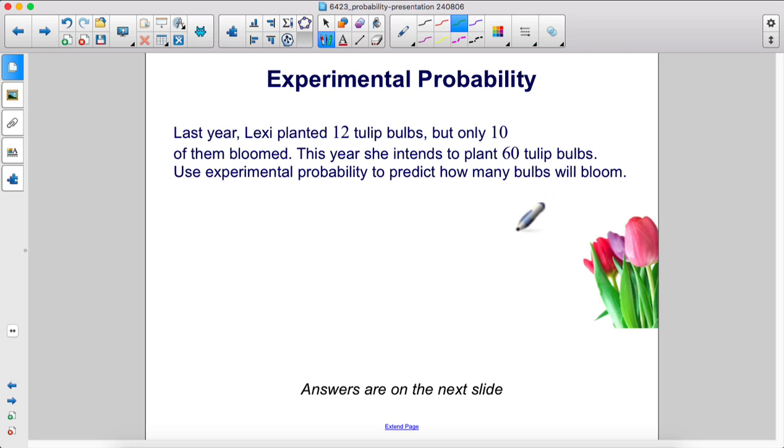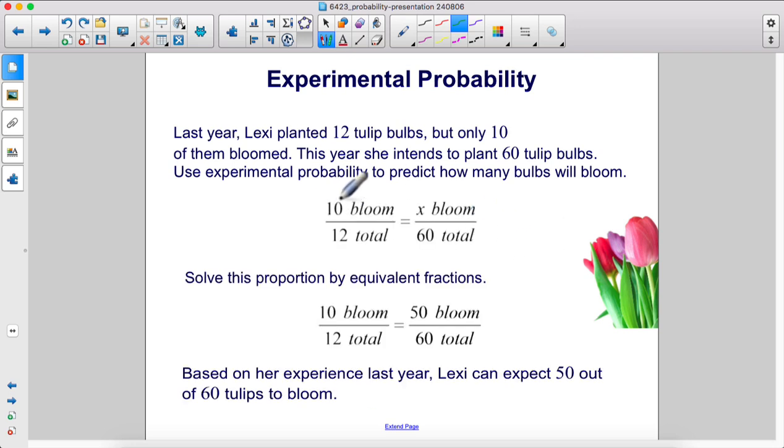Last year, Lexi planted 12 tulip bulbs, but only 10 of them bloomed. This year, she intends to plant 60 tulip bulbs. Use experimental probability to predict how many bulbs will bloom. Alright, so 10 out of 12 bloomed. Therefore, how many out of 60 will bloom?